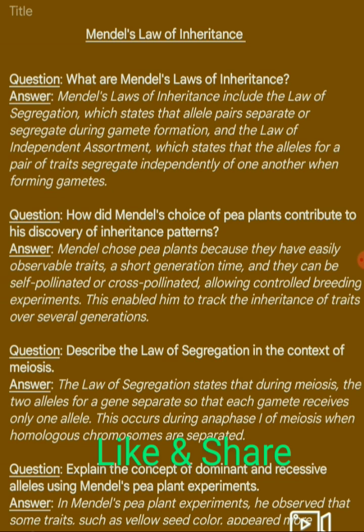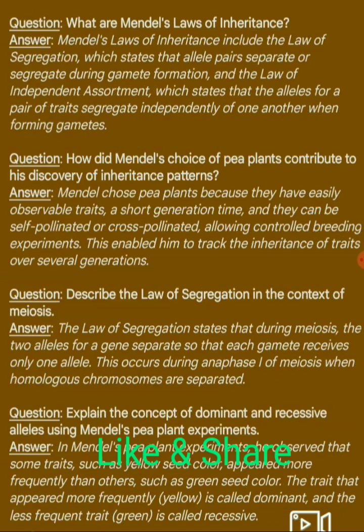Question 2. How did Mendel's choice of pea plants contribute to his discovery of inheritance patterns? Answer. Mendel chose pea plants because they have easily observable traits, a short generation time, and they can be self-pollinated or cross-pollinated, allowing controlled breeding experiments. This enabled him to track the inheritance of traits over several generations.